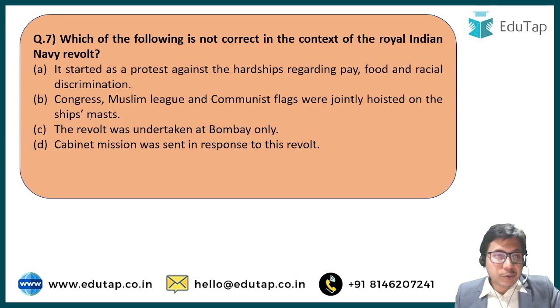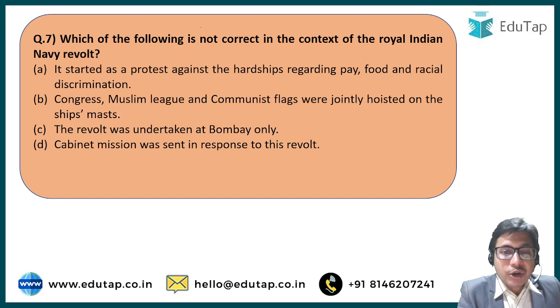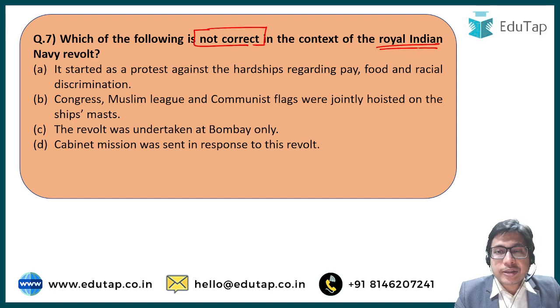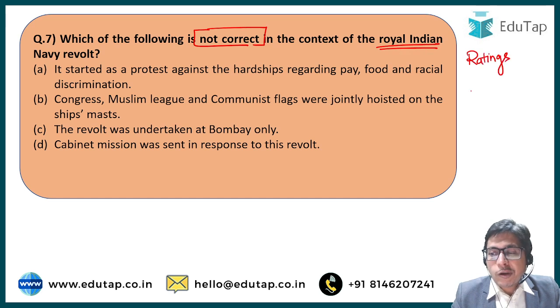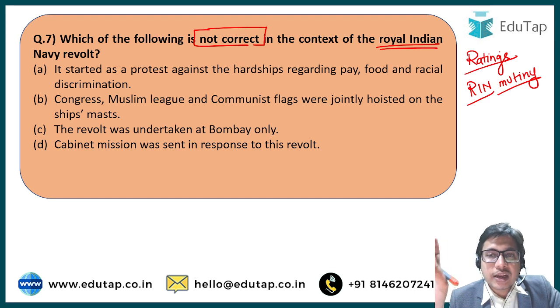Right. Next up, question number 7. Which of the following is not correct in context of the Royal Indian Navy revolt? This revolt is better known as the Ratings Revolt or the RIN Mutiny, where the rating officers, the non-commissioned Indian officers serving in the Royal Indian Navy, mutinied against their white officers and white superiors, and this was the last nail in the coffin of British rule in India.